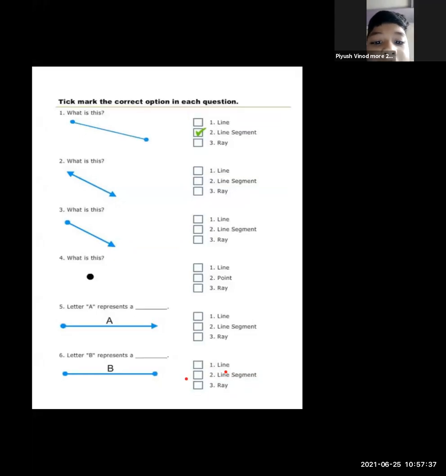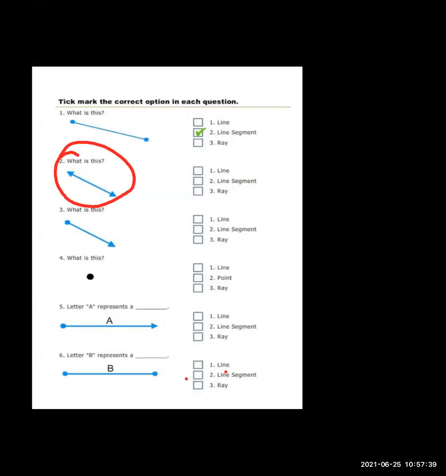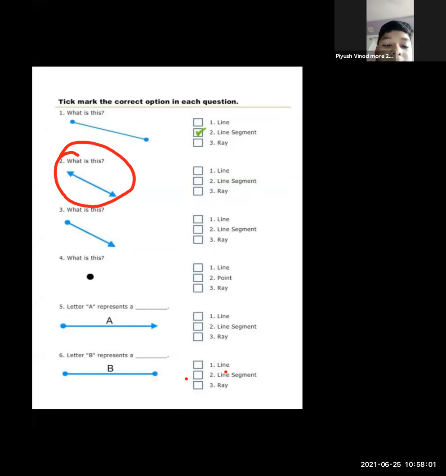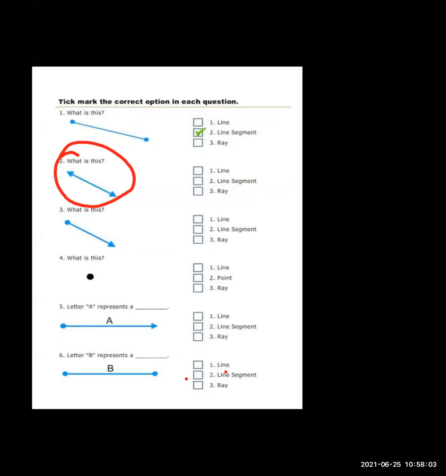No, you don't have to identify the standing and sleeping line. Here you have to identify which kind of line this is. It's a line segment or ray. The option is given to you. Both sides have an arrow. It means what is this? Ray? No, ray has only one side arrow.